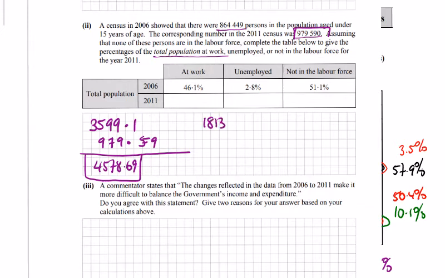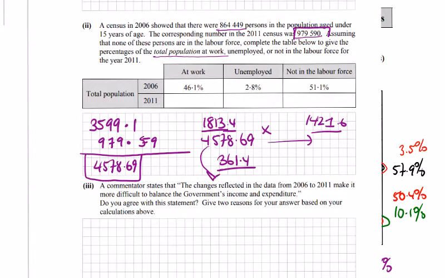We had 1813.4 over 3599 the last time. This time it's over 4578.69. And then we have the 361.4 over the same number, and the 1421.6 over the same number, all times 100, giving me percentages of 39.6, 8.0, and 52.4.